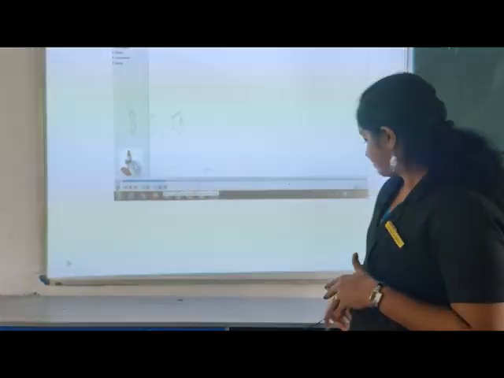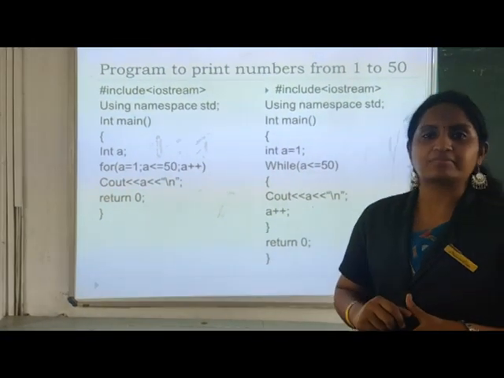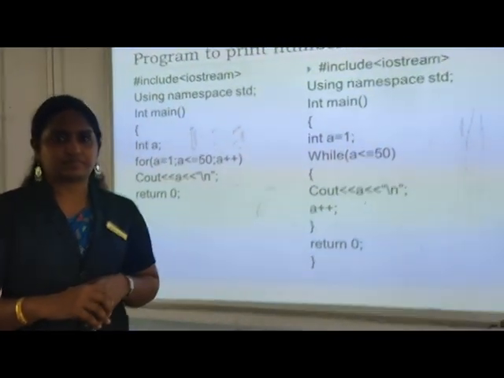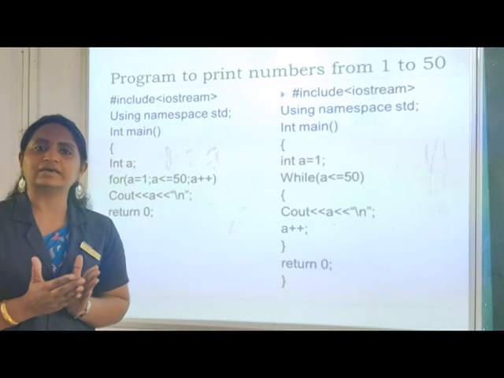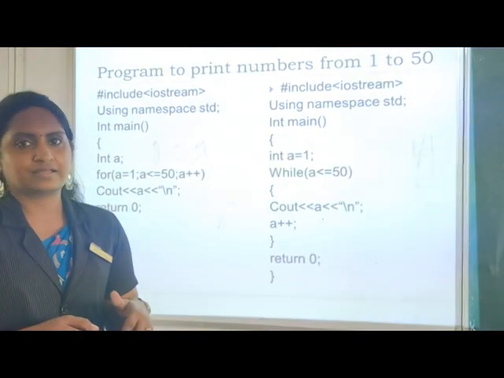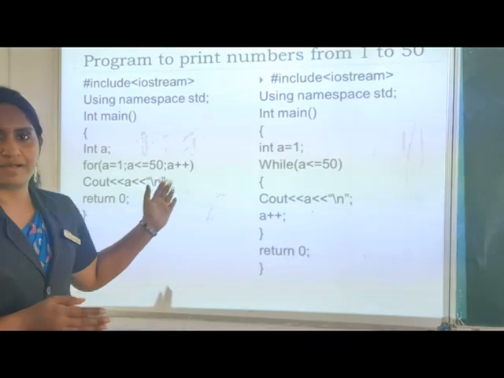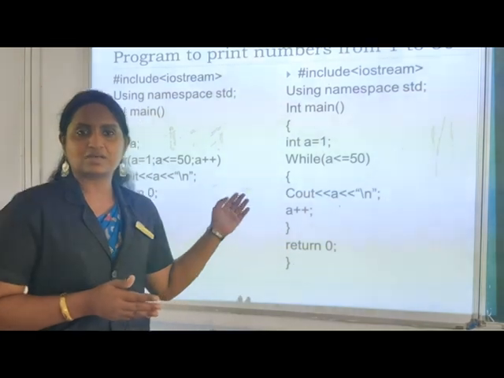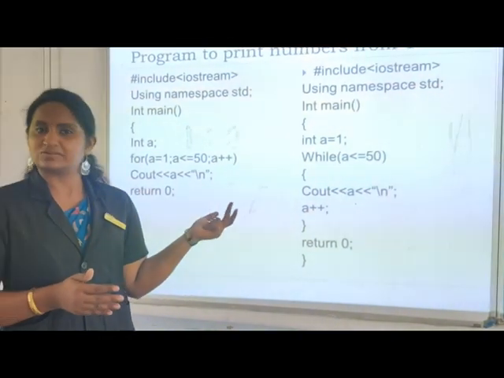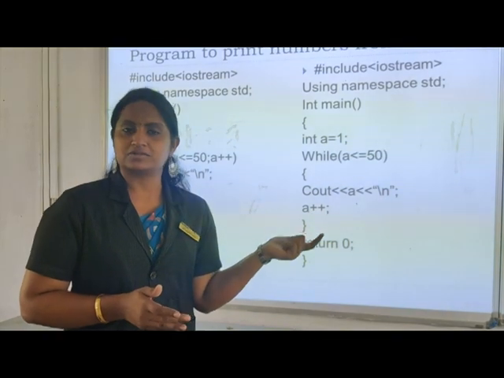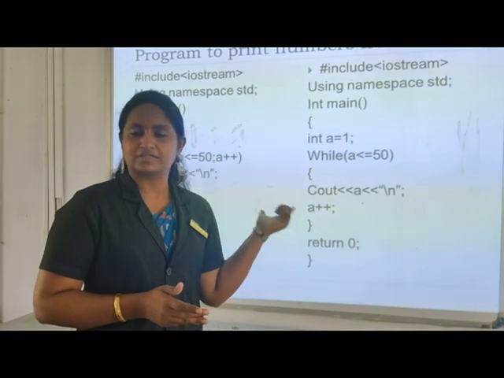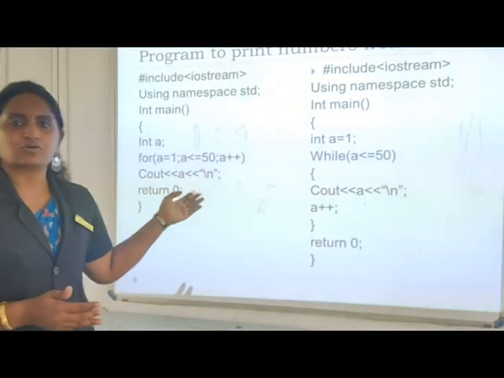So let's see an example in a C++ program: a program to print the numbers from 1 to 50. It will automatically print the numbers from 1 to 50 continuously. Let's see a for loop example. In looping statements, generally we have 3 looping statements: one is for loop, another is while, and the last one is do while. Last year we wrote some programs with these looping statements. Let's go through the example.